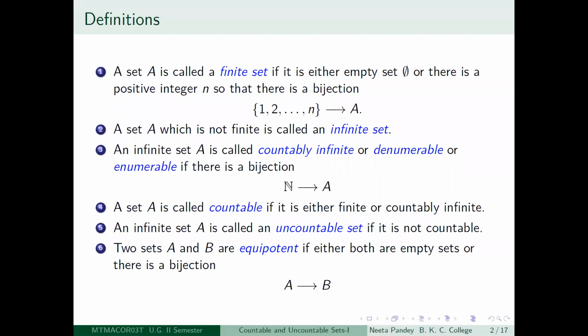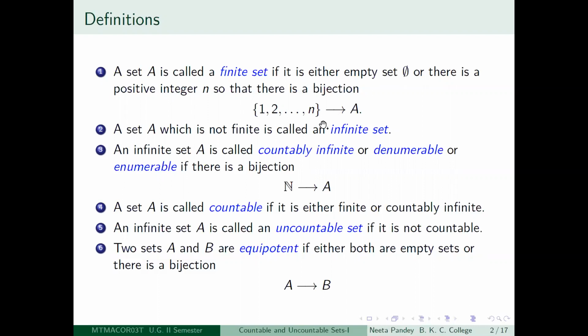So we have already seen what is the meaning of a finite set or an infinite set, but let me just record here again for completion's sake that a set is a finite set if it is either empty, or when it is non-empty, then there is a positive integer n, so that we get a bijection from the set of integers 1 to n to the set in question, capital A. So therefore, if capital A has n elements, so called, then there will be such a bijection. This we had already discussed in a previous lecture.